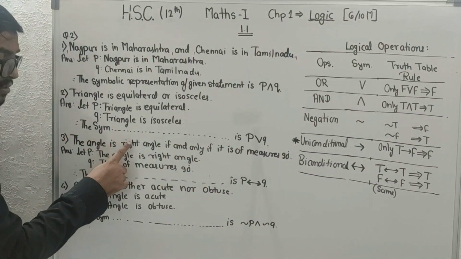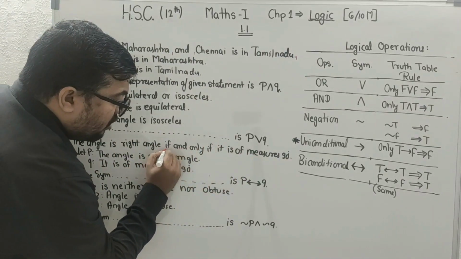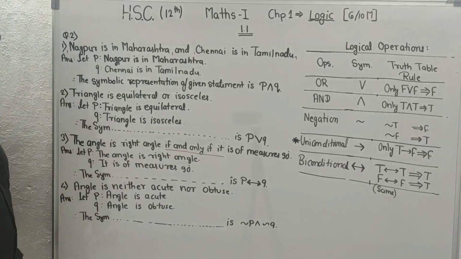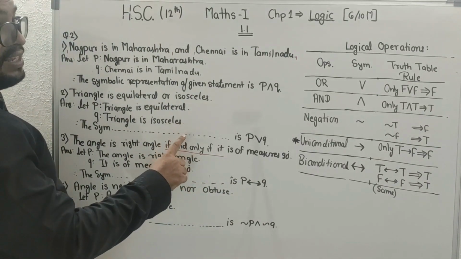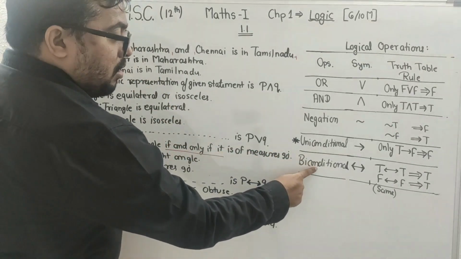The angle is right angle if and only if it is of measure 90 degree. Pay attention over here, this is if and only if. For this if and only if, we have to use biconditional.